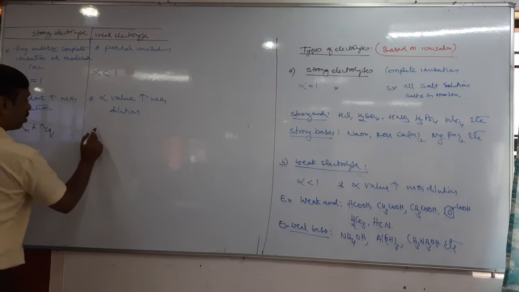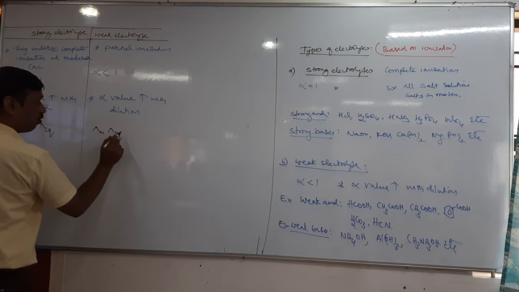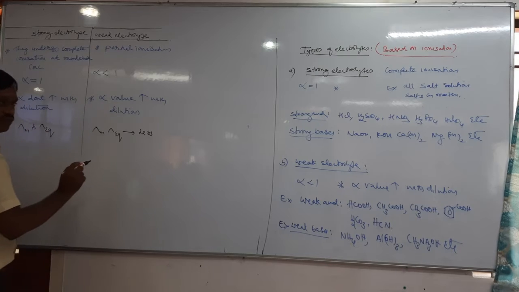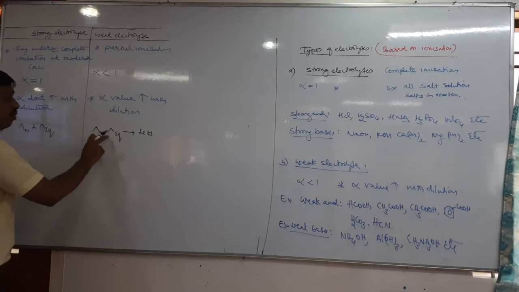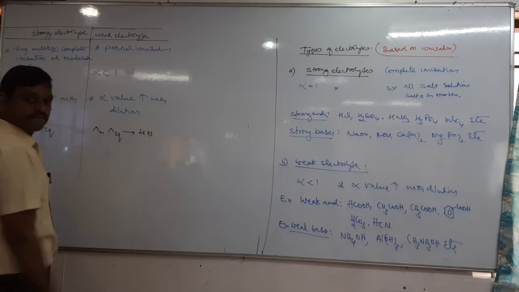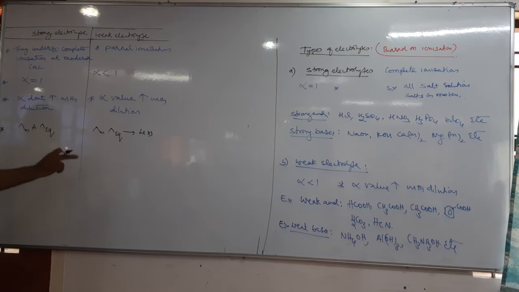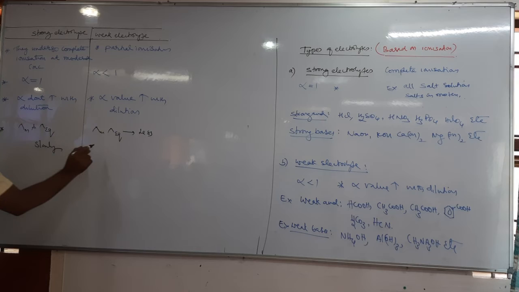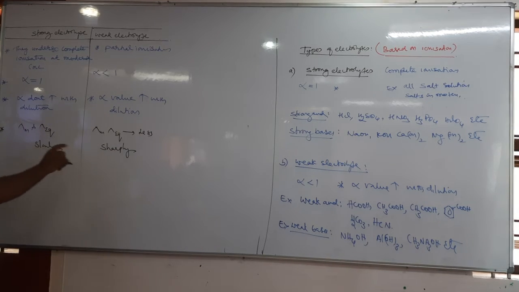But what about lambda m and lambda eq of weak electrolytes? They are very low, and on dilution, lambda m and lambda eq increase sharply. Here both increase, slowly for strong electrolytes, but sharply for weak ones. Why sharply, why slowly? We will study this in the dilution topic.